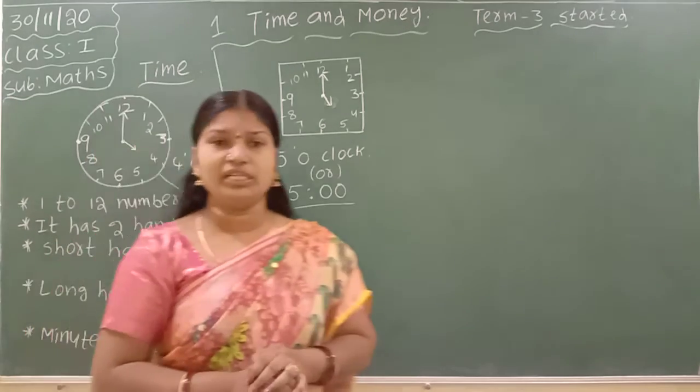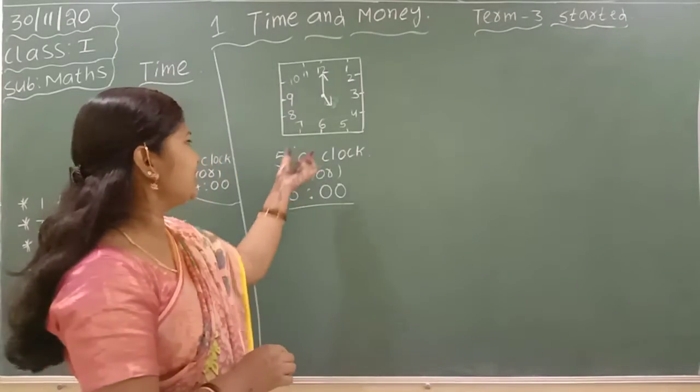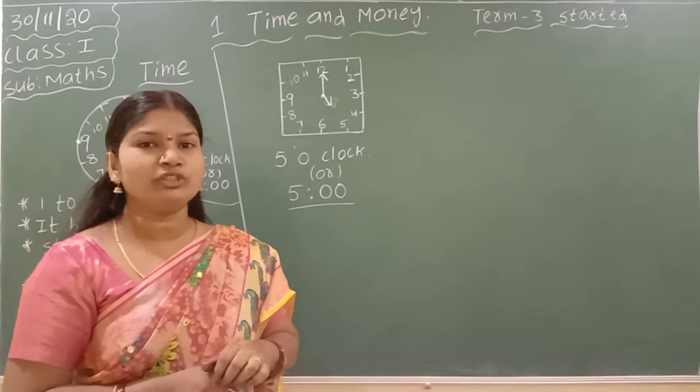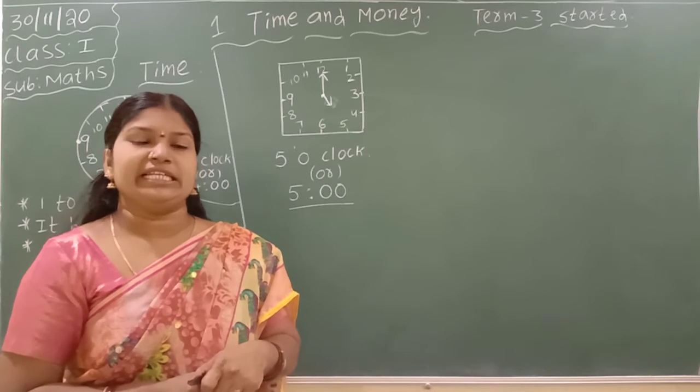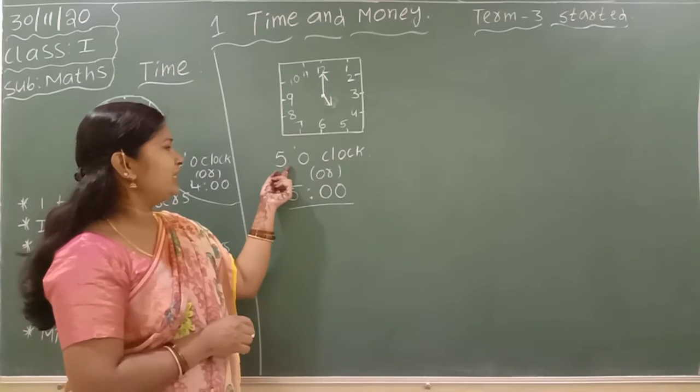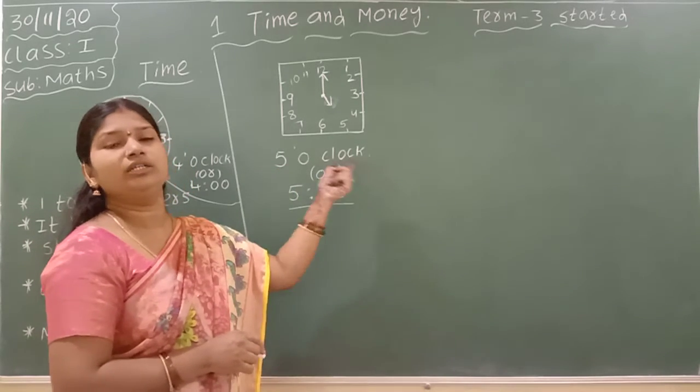For example, the small hand is at 6 and the long hand is at 12. What is the time now, children? Yes, it is 6 o'clock. This one you read as 5 o'clock.